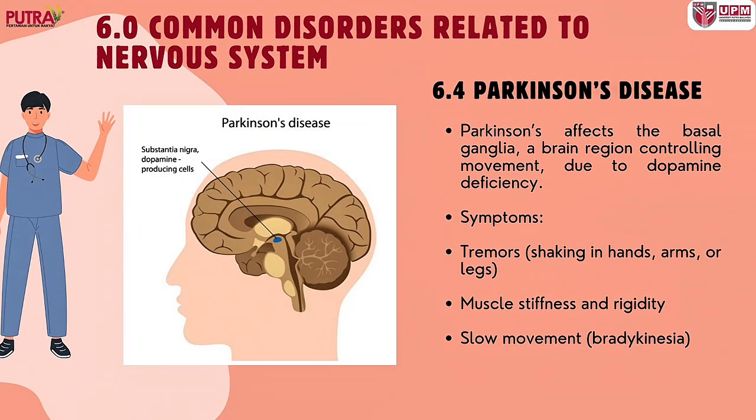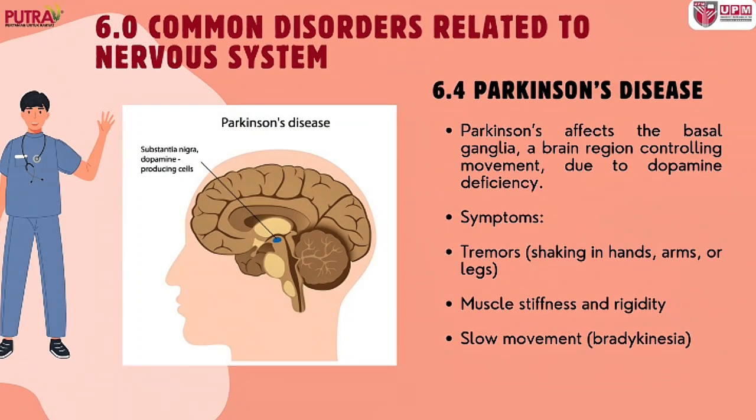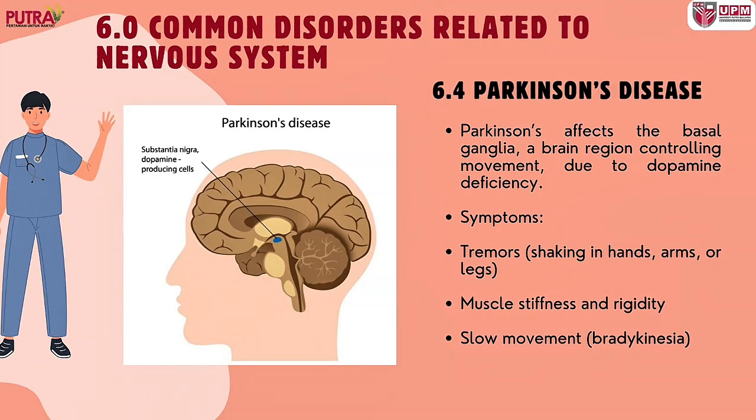Last but not least is Parkinson's disease. Parkinson's disease affects the basal ganglia, which control movement, due to a lack of dopamine. As a result, patients may experience tremors in the hands, arms, or legs, muscle stiffness, and also slow movement.